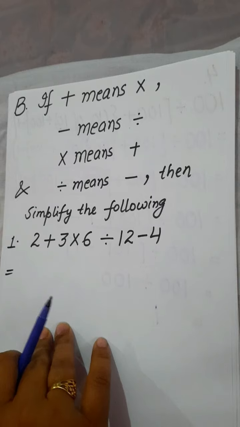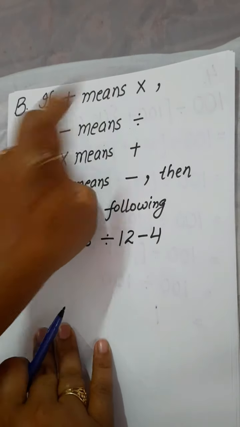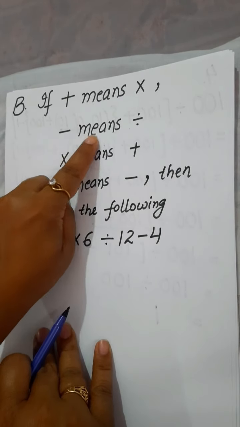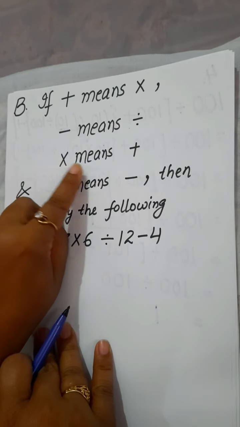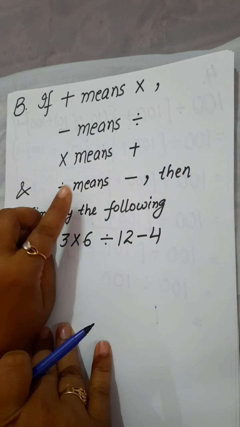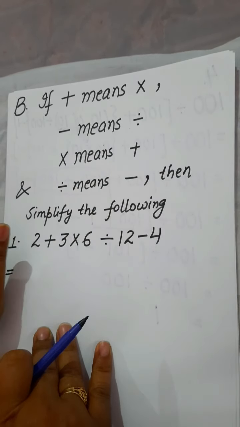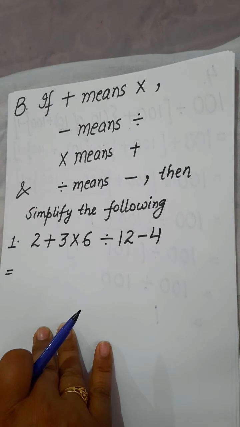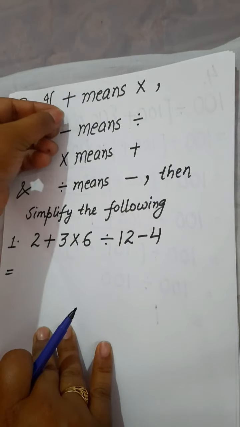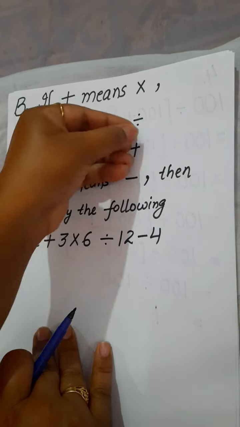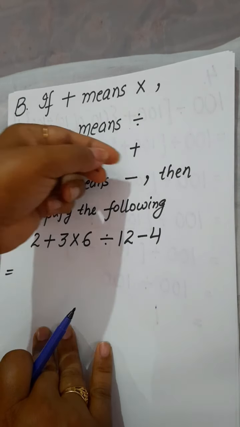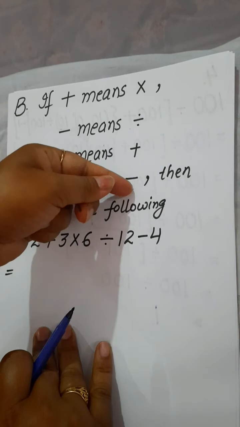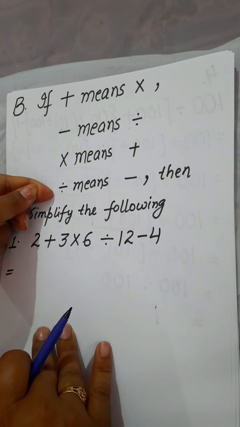Now next type of question we have, if plus means multiply, minus means divide, multiply means plus, divide means minus. Now in this question you have such kind of operation. Just write multiply instead of plus, divide instead of minus, plus instead of multiply, then minus instead of divide.